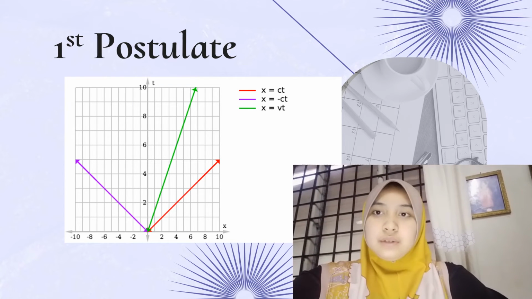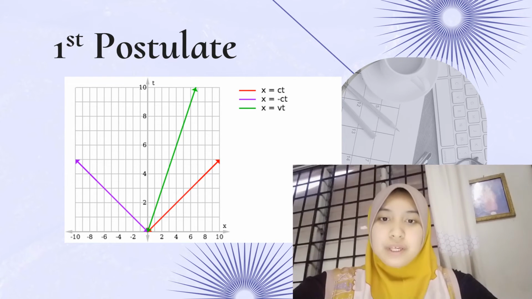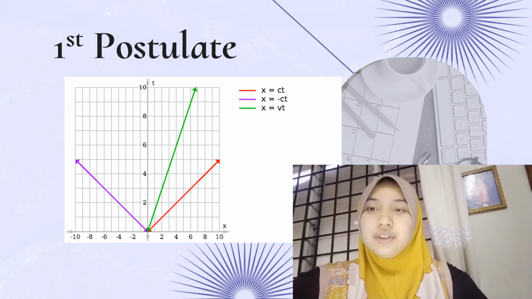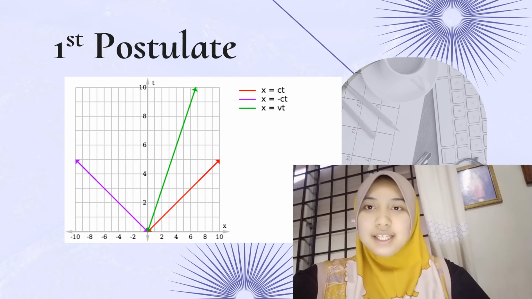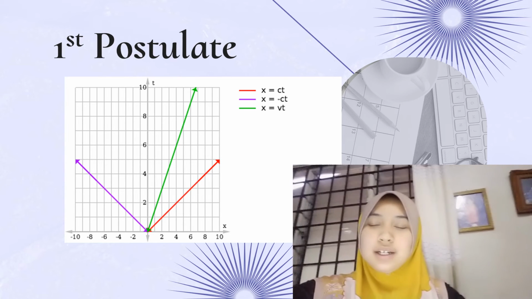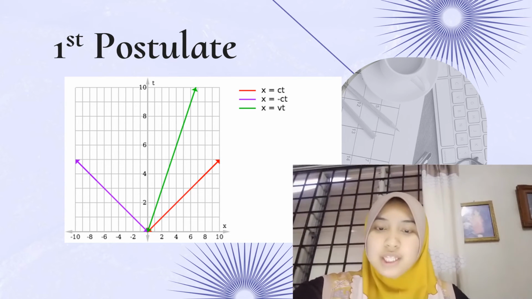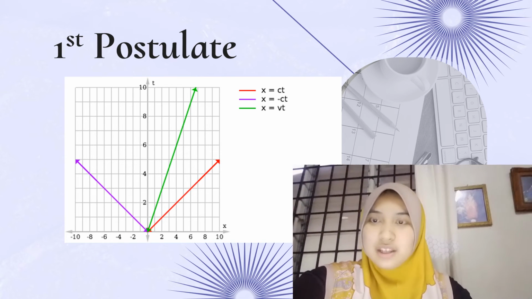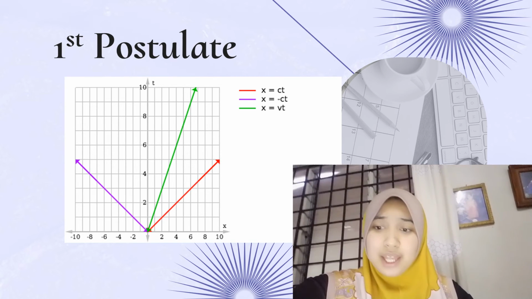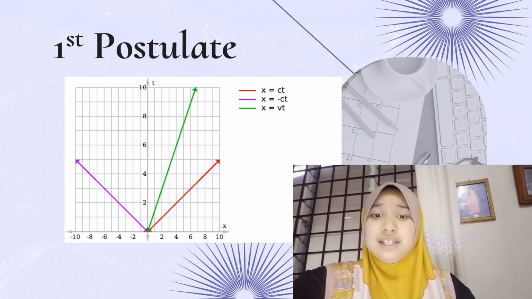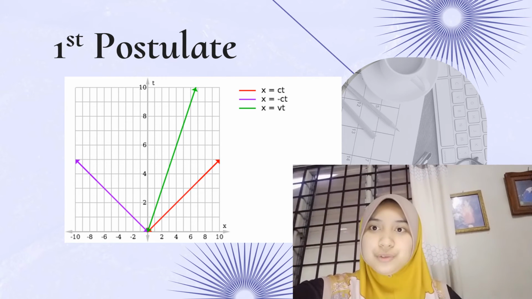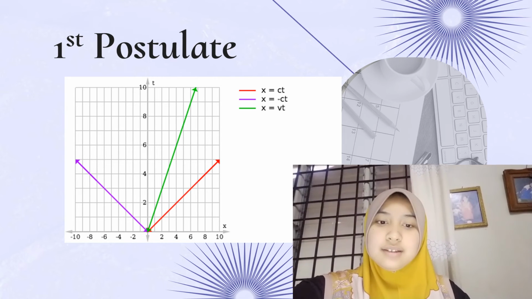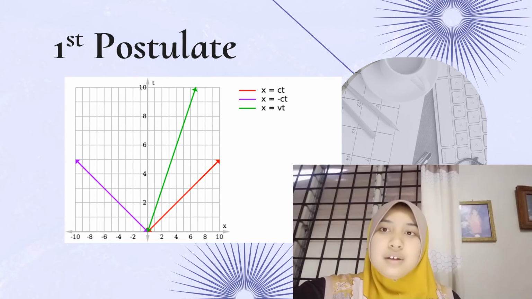Alright, the last one is a bit of additional information for the first postulate of special relativity, as I did not include it in the poster, since I already mentioned the second postulate. So here is the graph that I found on the internet. This information is already spread out on the internet, so I just want to let you know here. So this is the graph. What is this about?